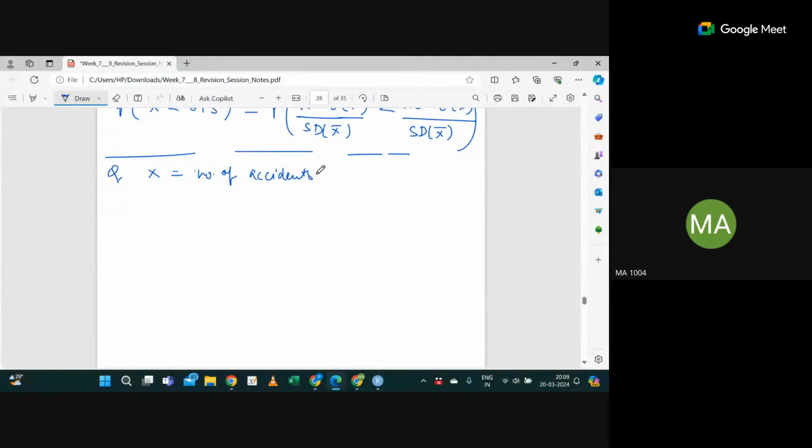It's given that it follows Poisson distribution with rate 9, so lambda is 9, right?